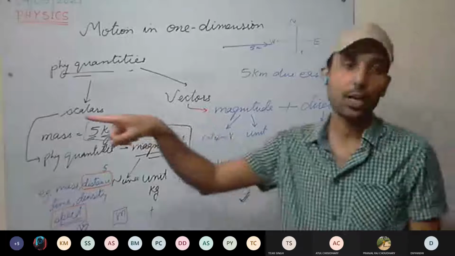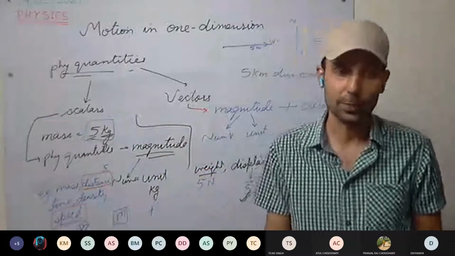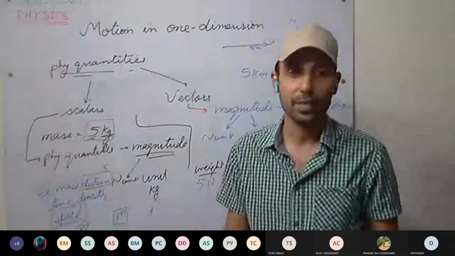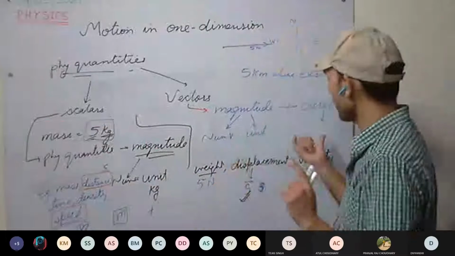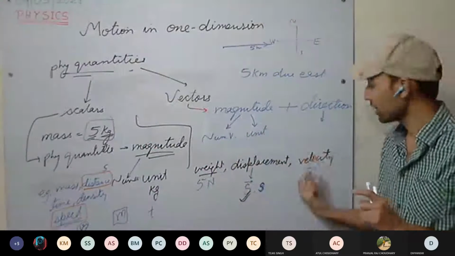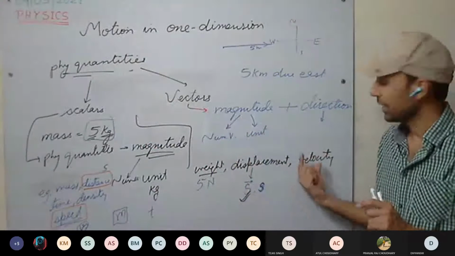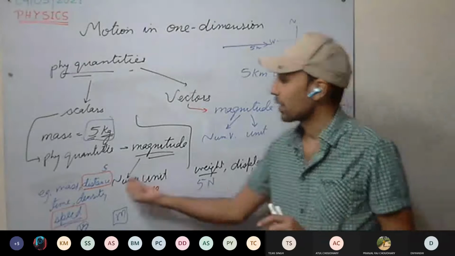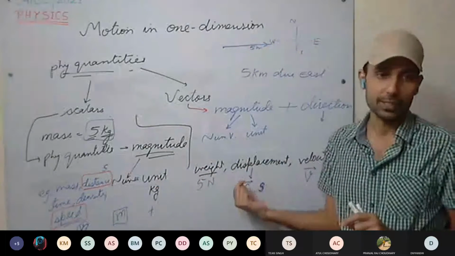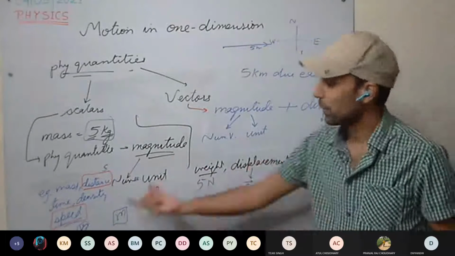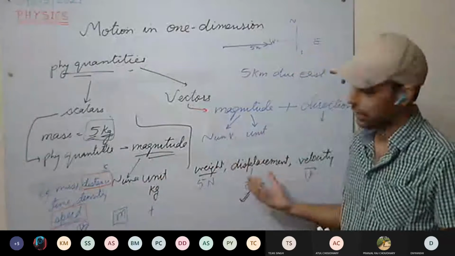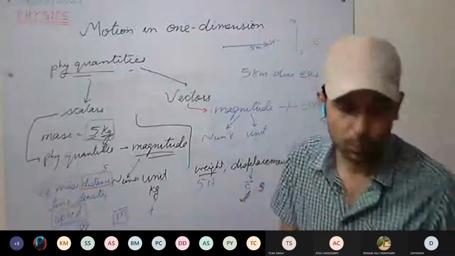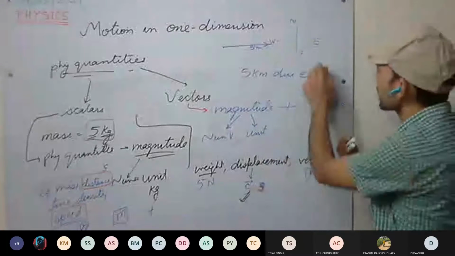That is, in that direction, I have moved with a velocity of 5 kilometers per hour. In speed, I have moved with 5 kilometers per hour. Understood the difference? Here we are specifying speed; here we are specifying direction as well. Distance and displacement we'll be discussing in detail, then we'll move to speed, then we'll discuss velocity, and then acceleration as well. There is a little bit more in vectors I have to discuss.